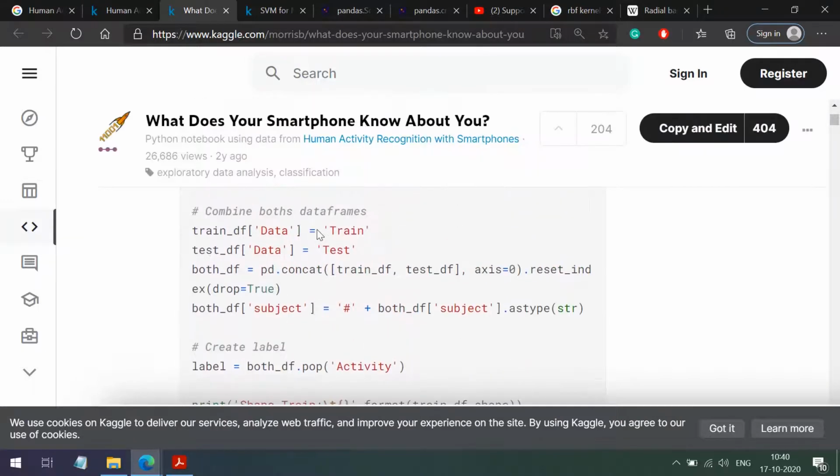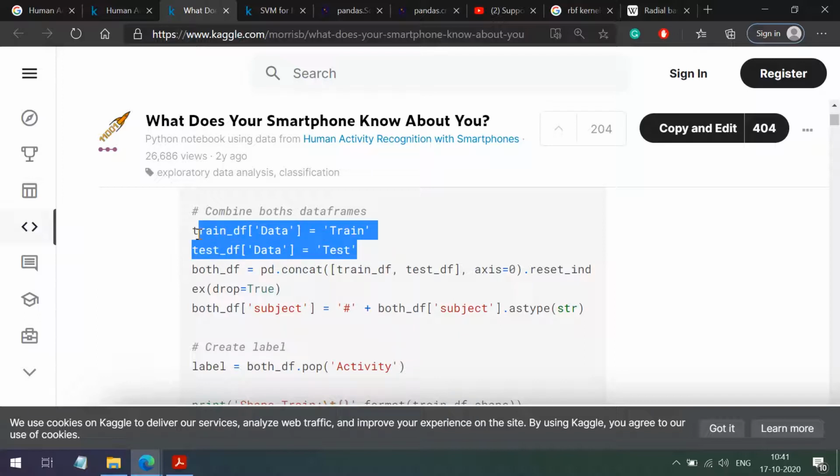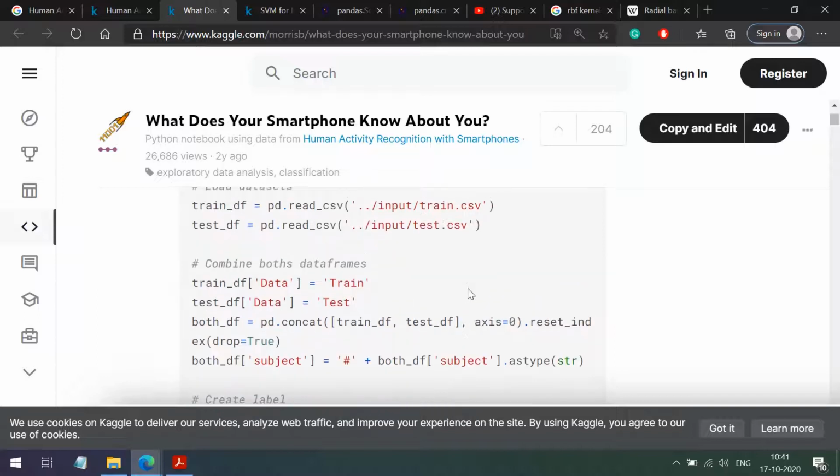Then they want to utilize the complete records. That's why they are concatenating train_df and test_df in the both_df data frame. Okay, so they are concatenating both the data frames. Now, axis 0 represents what? Axis 0 represents rows.